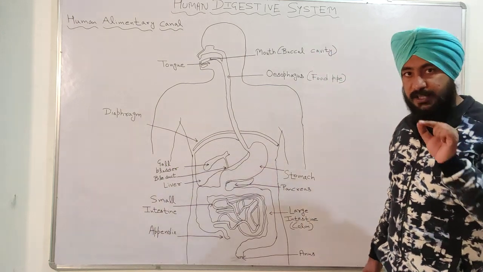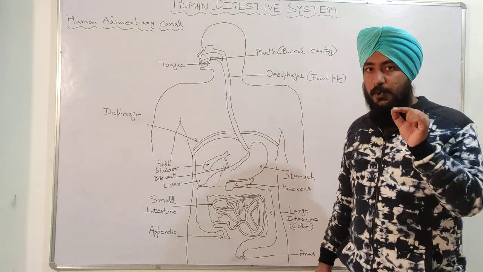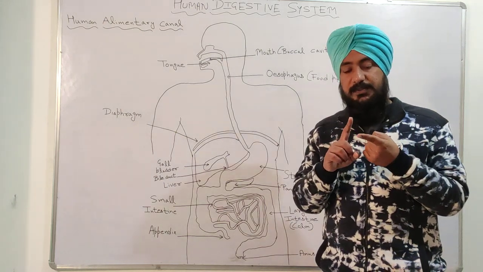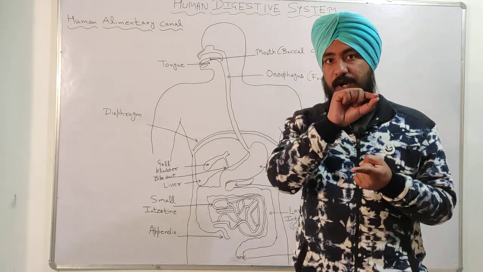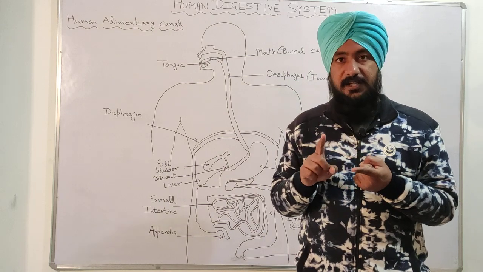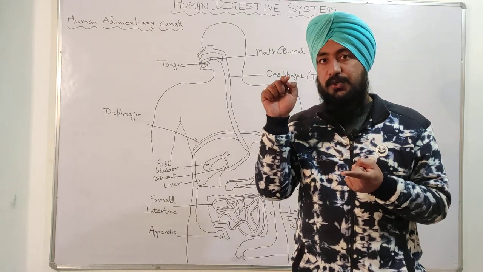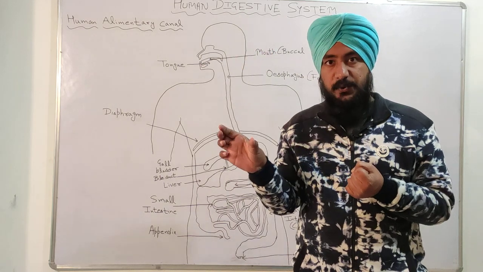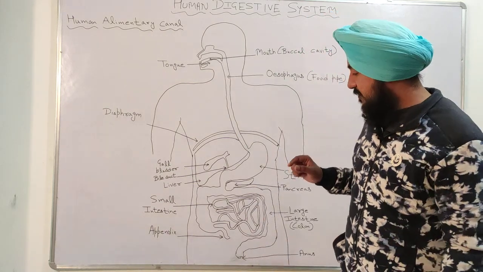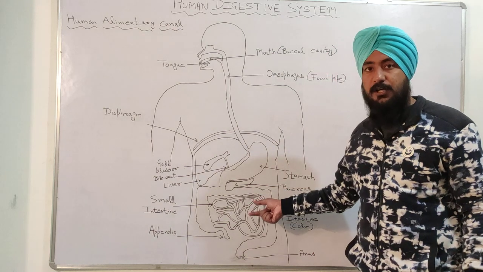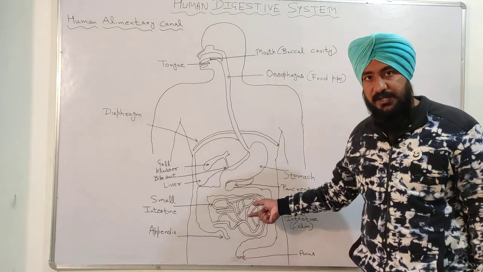I am repeating, in the small intestine, finger-like projections called villi are present, and with the help of villi, the three main components of digestion, when carbohydrate is converted into glucose, when protein is converted into amino acid, and when fat is converted into fatty acid or glycerol, these three components, glucose, amino acid and fatty acid or glycerol, all are absorbed by the villi, which are finger-like projections present in the small intestine.